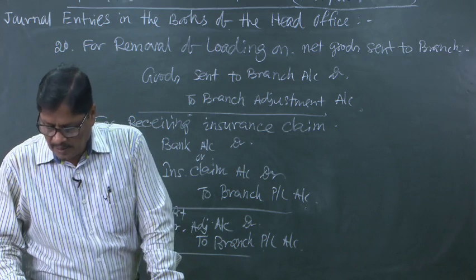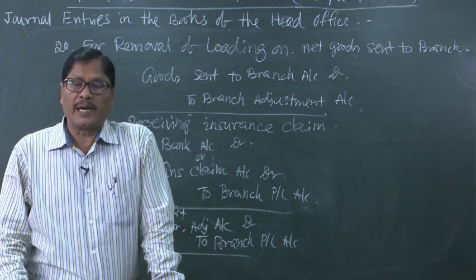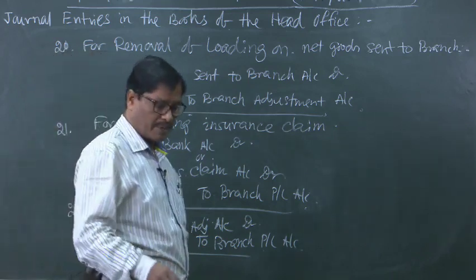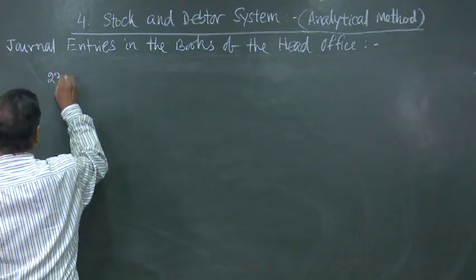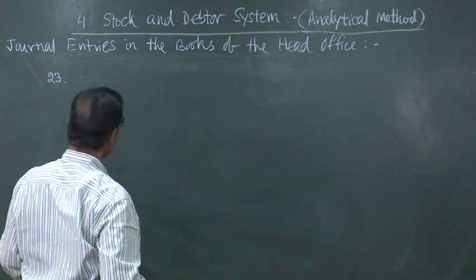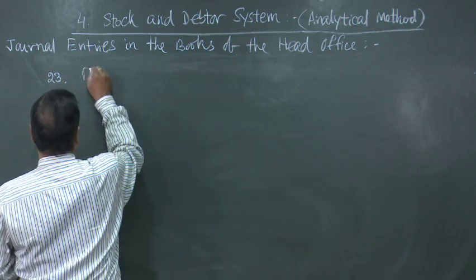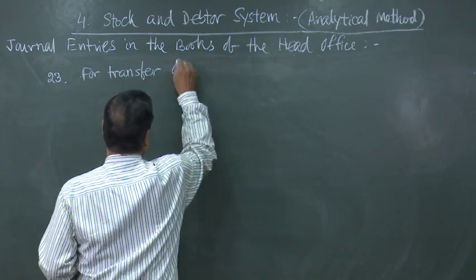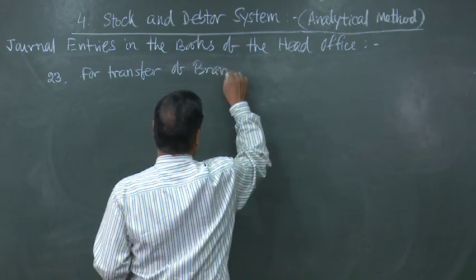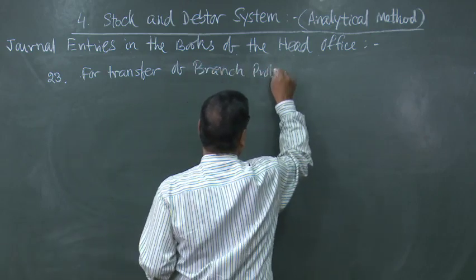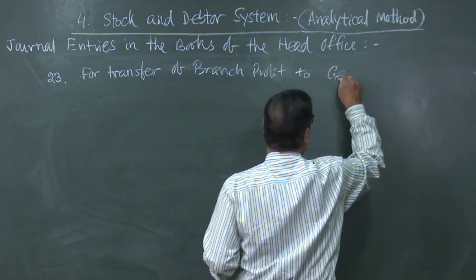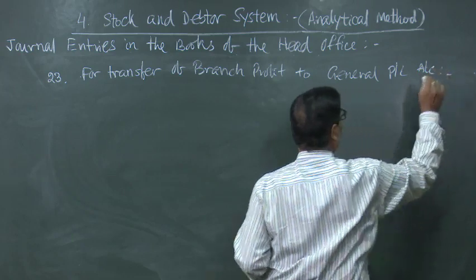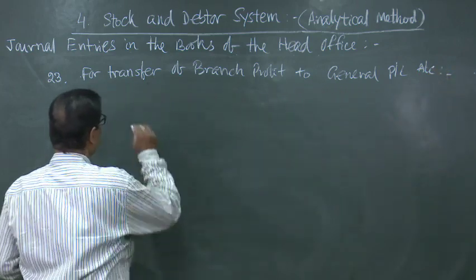Then now there will be either net profit or net loss. If there is net profit, that will be branch PL account debited to general profit and loss account, for transfer of branch profit to general PL account.